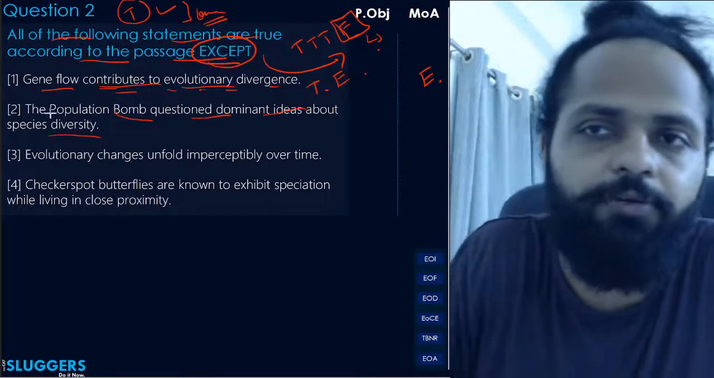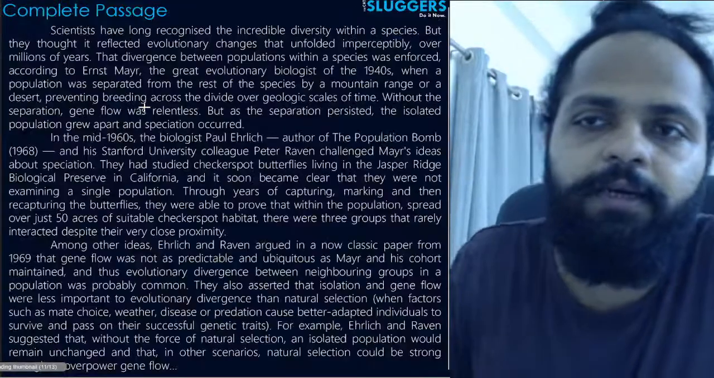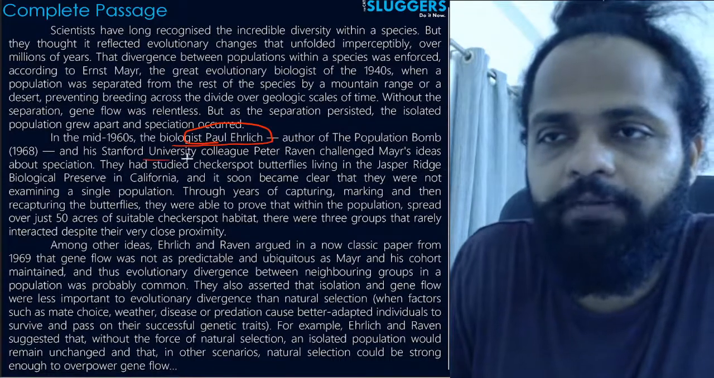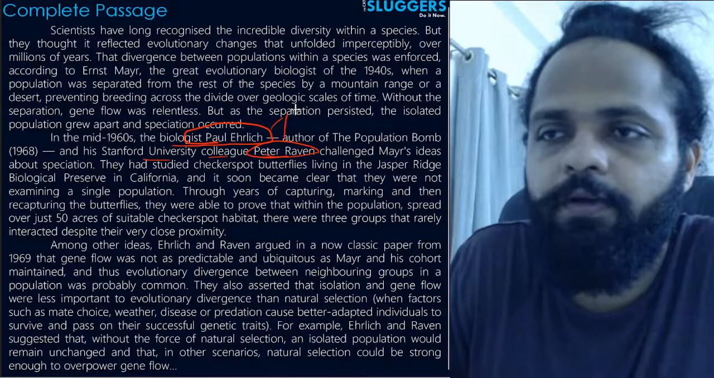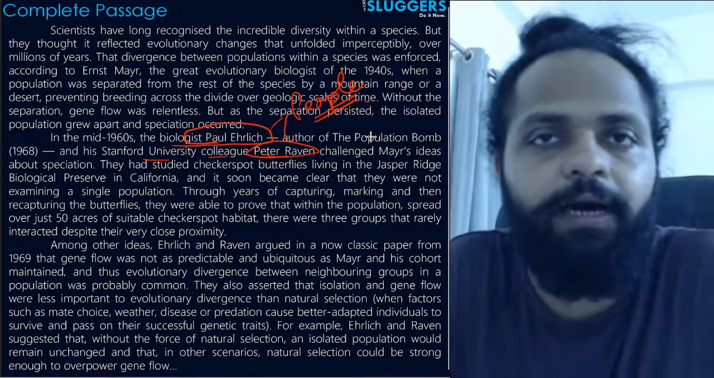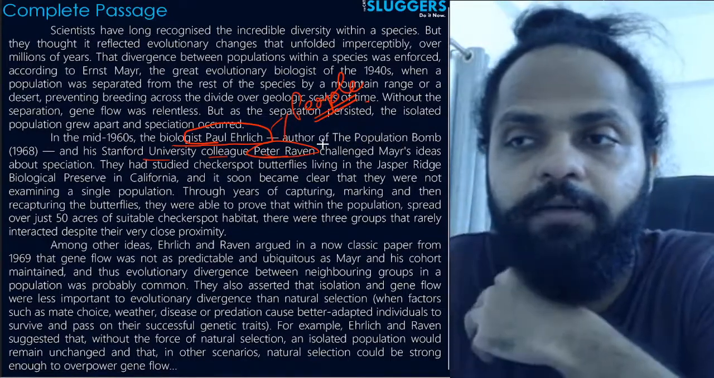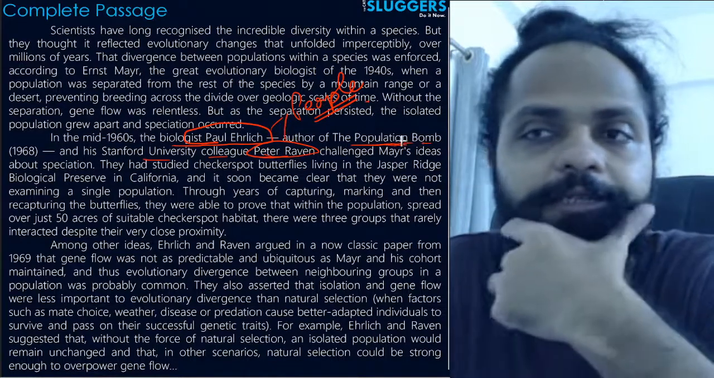तो यहाँ पे अब देखो, यहाँ पे पॉपुलेशन बॉम्ब क्वेश्चन डोमिनेंट आइडियाज अबाउट स्पीशीज डाइवर्सिटी नहीं है. It is the author, the biologist Paul Ehrlich and his Stanford University colleague Peter Raven. These are the people who questioned dominant ideas behind speciation, behind the causes of speciation. अब इनकी किताब में, पॉल एलरिच ने इस किताब के अंदर क्वेश्चन किया गया था, ऐसा नहीं है.